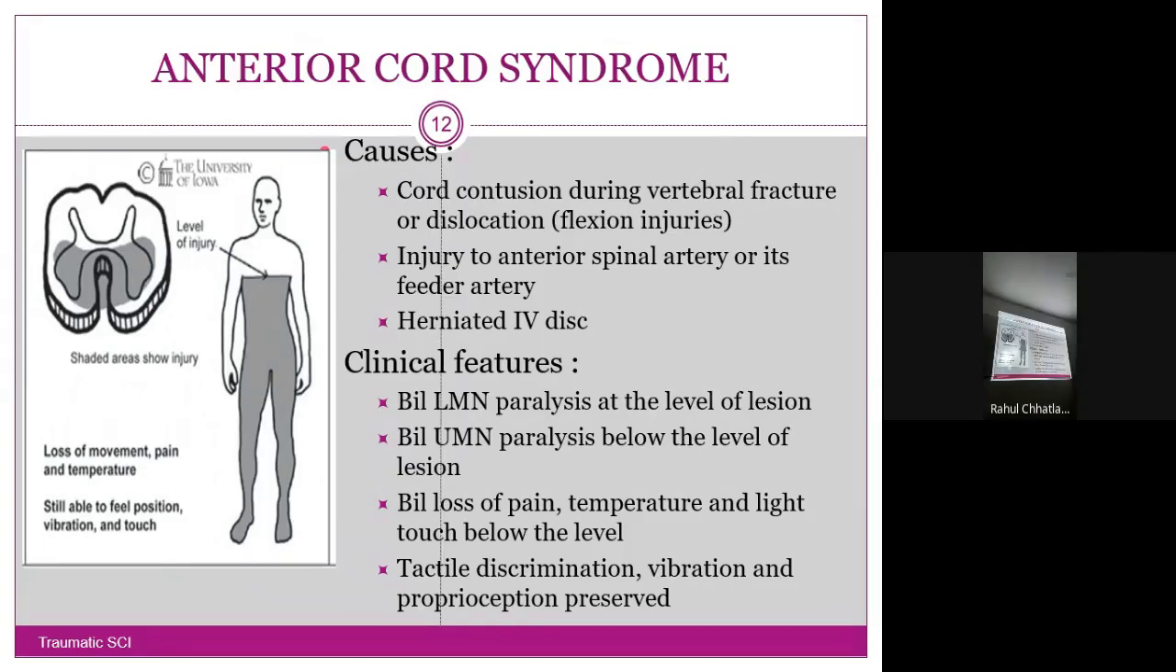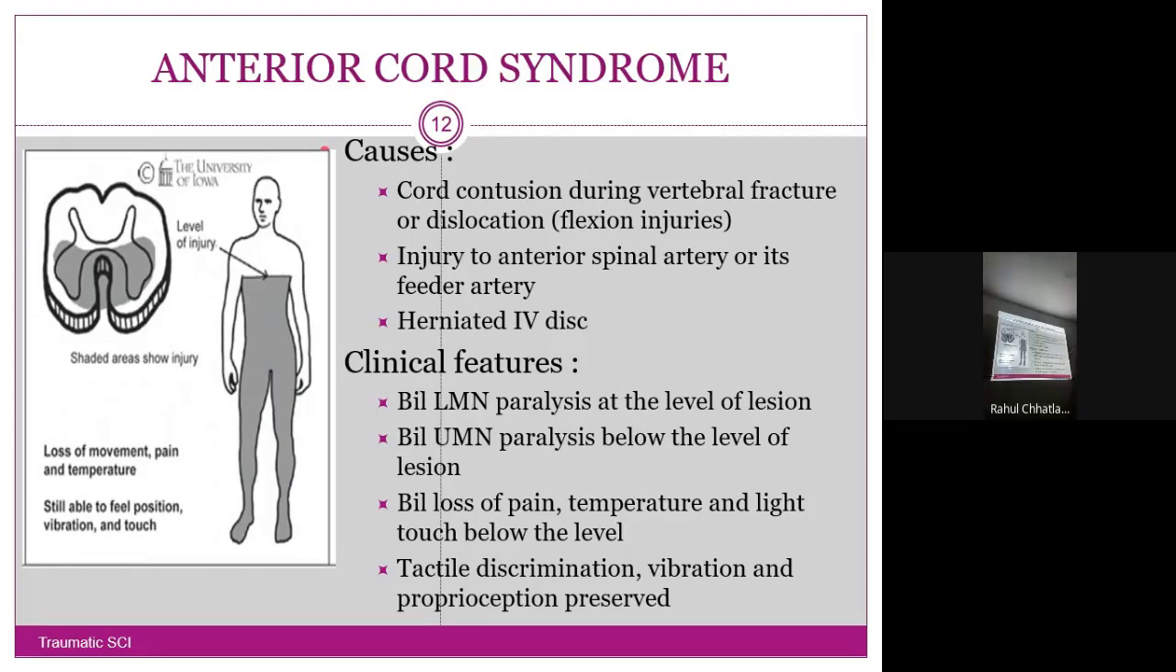Clinical features, as we already described. Bilateral LMN paralysis at the level of lesion. It is more about the interneuron; the level of the interneuron is affected, so it will be LMN at the level of lesion. UMN below the level of the lesion, so below that, UMN type of signs and symptoms.